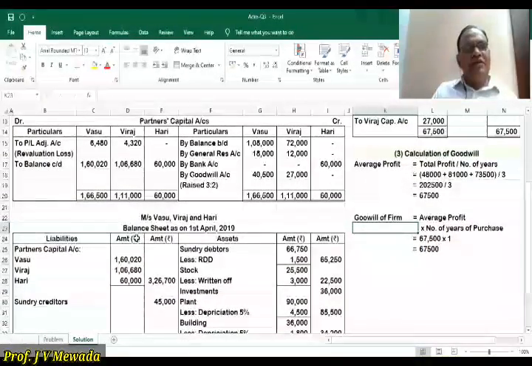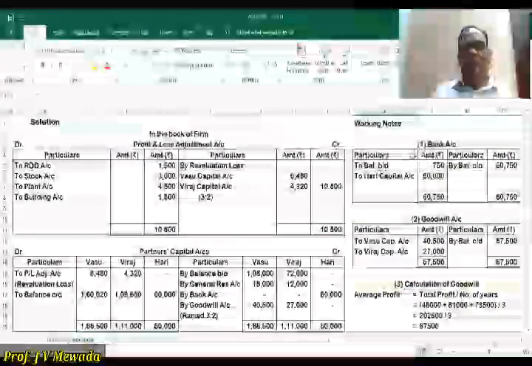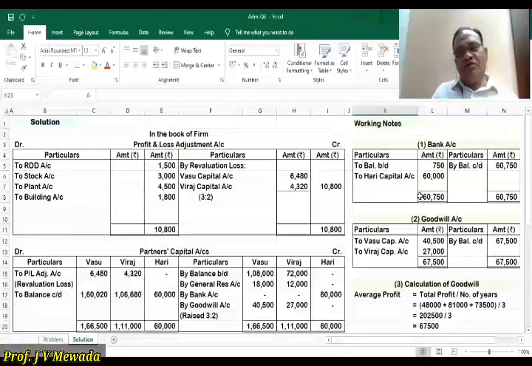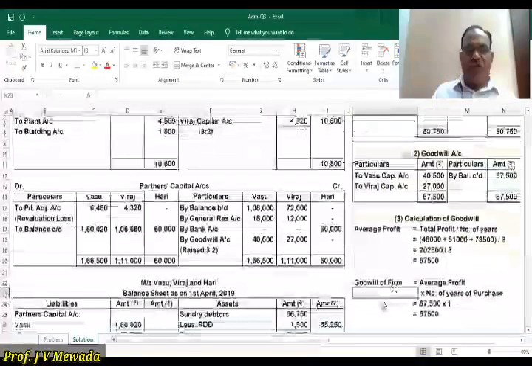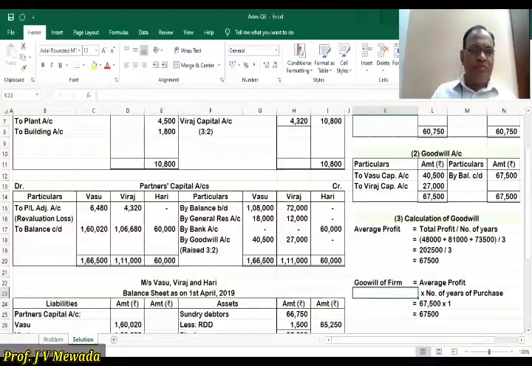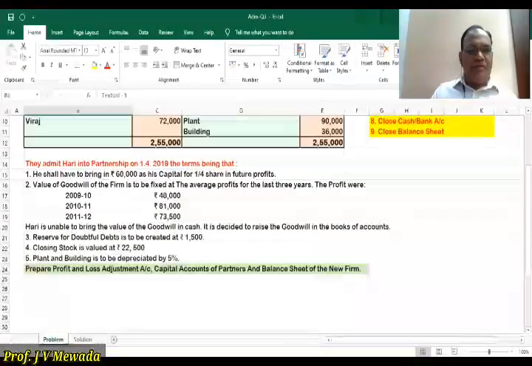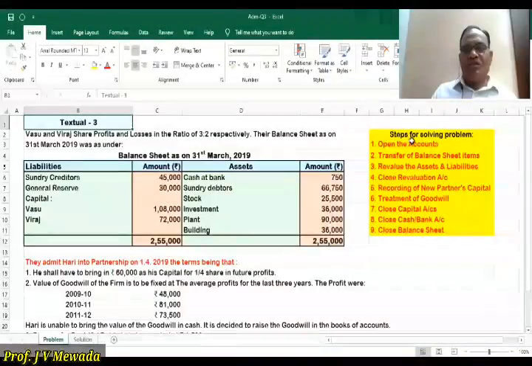And then we are preparing the new balance sheet on 1st April 2019, and the heading is Vasu, Viraj and Hari. And we'll be preparing the working notes, bank account, goodwill account, calculation of goodwill. So these are the 3 working notes that we are preparing. Okay. So let us start as per the steps.